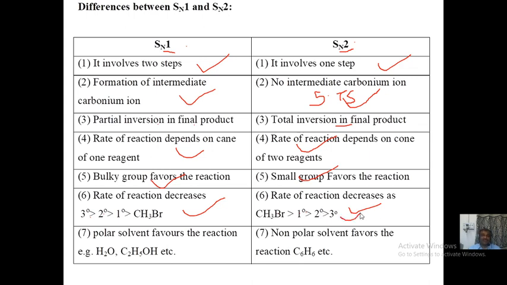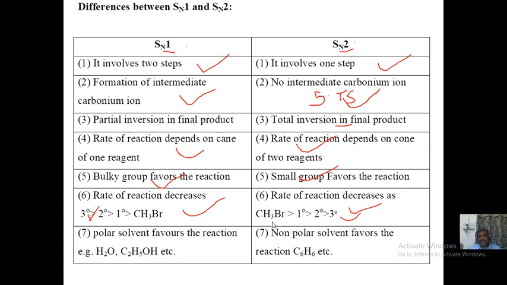Again it is the same situation, friend. When you have the tertiary alkyl halide, the reaction is fast. Why? Because the bromine will be leaving very fast, which is the first step, and you know that the first step is slow. So how does the structure help? In the tertiary alkyl halide, the groups surrounding the central carbon atom help to push out the bromide in the form of Br minus. Not only that, the carbocation that is formed may again be stabilized by electron donating groups. So tertiary will be the fastest and this will be the least.